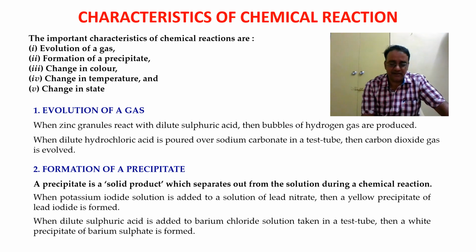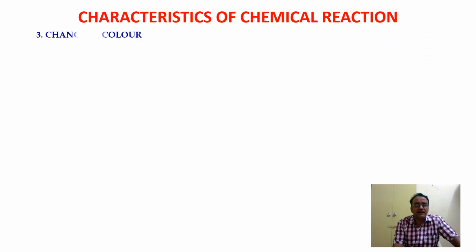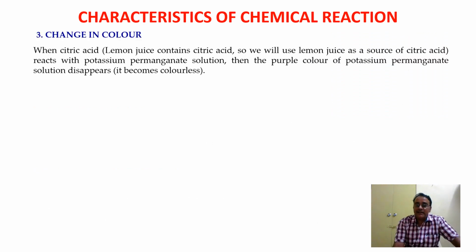Okay, so these are two characteristics. Now let us move to the third one, that is change in color. When citric acid reacts with potassium permanganate solution, for citric acid we can use lemon juice because it contains citric acid, then the purple color of potassium permanganate solution disappears. That means it becomes colorless. So we can say that the chemical reaction between citric acid and purple colored potassium permanganate solution is characterized by a change in color from purple to colorless.